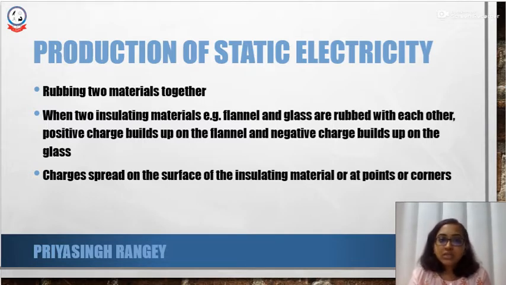The characteristics of these charges are that they are going to spread only on the surface of the insulating material, and if the material has points and corners, then the charges are going to spread over the corners and the points. So the spreading is either in a uniform manner on the surface of the insulating material, or in an irregular manner if it is getting concentrated at the points or the corners. So that is the production of static electricity.